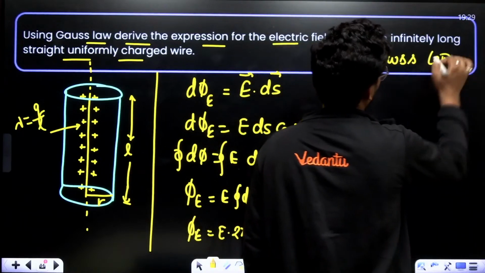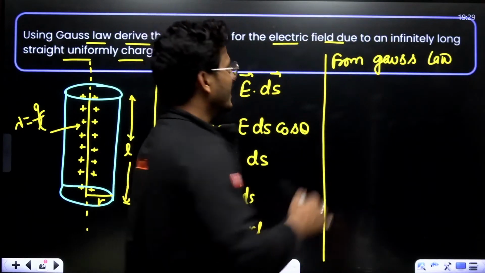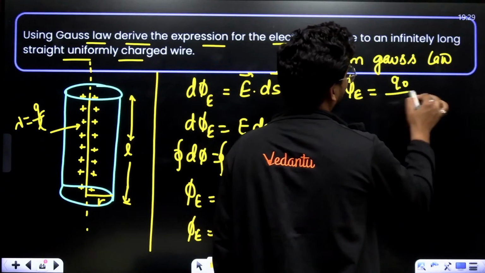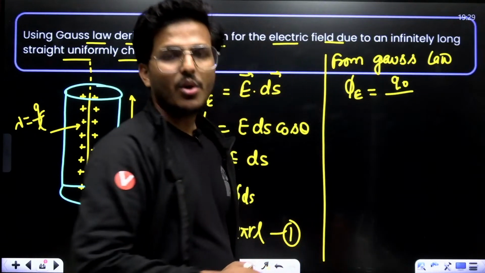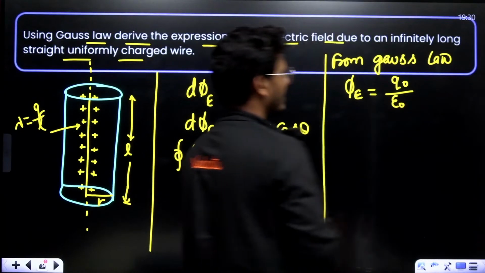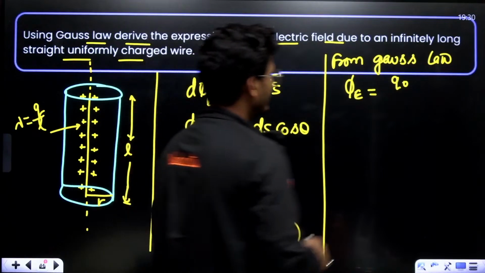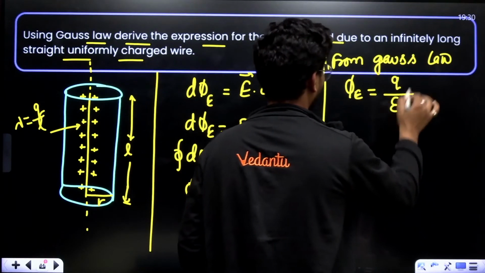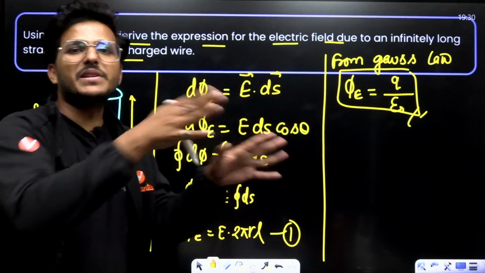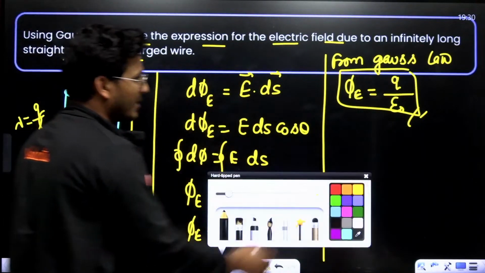Now, from Gauss law or Gauss theorem, what is it? Phi E is equal to 1 upon epsilon naught times of total charge Q present inside the vessel. That is basically Gauss law, 1 upon epsilon naught times of this.